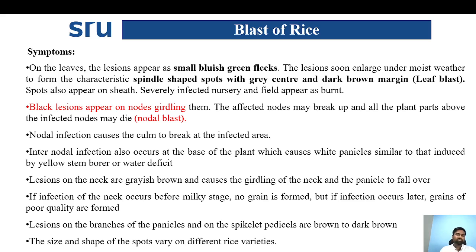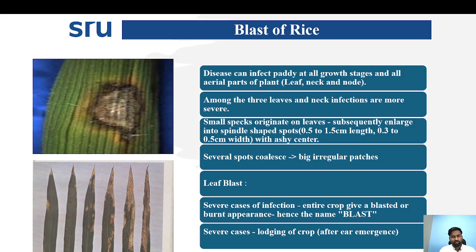Coming to the symptoms of rice blast on the leaves, the lesions appear as small bluish green flecks. The lesions soon enlarge under moist weather, forming a characteristic spindle-shaped spot with a grayish center and dark brown margin. This is the peculiar symptom of leaf blast. The same spots occur in the nodal region, then girdling of the nodes occurs, which results in nodal blast.